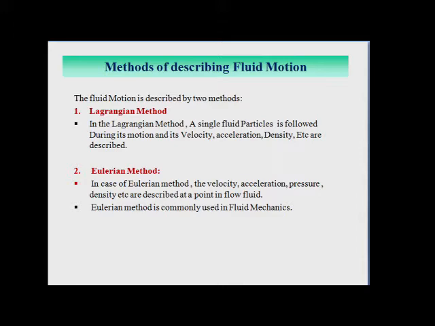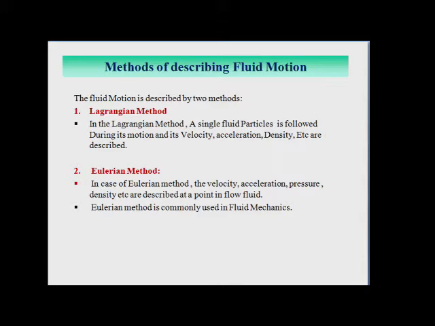Whereas in the Eulerian method, velocity, acceleration, pressure, density, all these characteristics are calculated for a single point in a flow fluid. So what is the difference between these two? In the Lagrangian method, a single fluid particle is considered, while in the Eulerian method, any point in a flow fluid is considered, and the velocity, acceleration, pressure at that point is calculated or described.